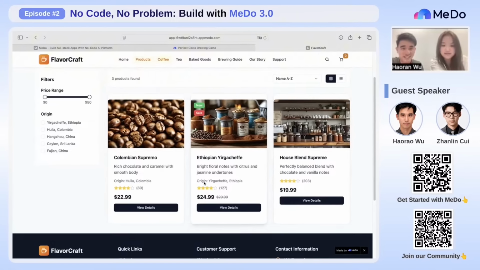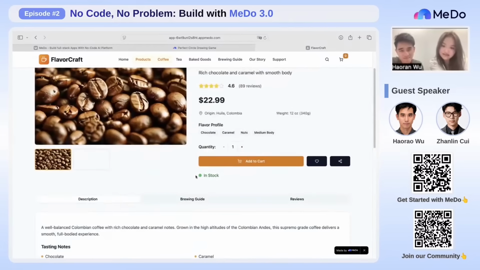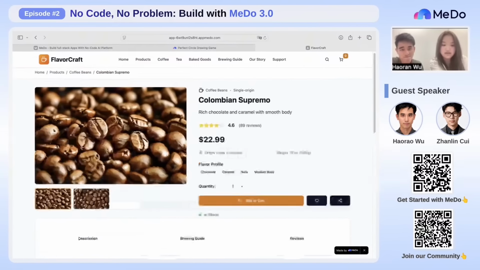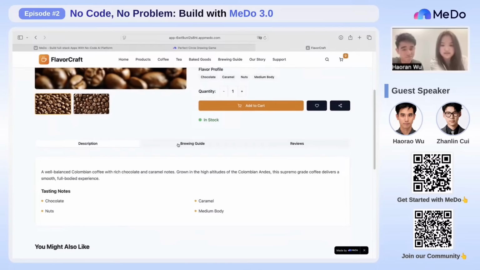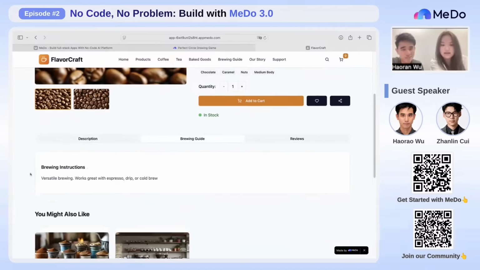They don't have the powder. Colombian espresso. See this one? There's also some description. You can see the brewing guide, perhaps. This is actually a well-rounded e-commerce website already. That's great. Should we check it out? What's the progress of the generation? Sure.